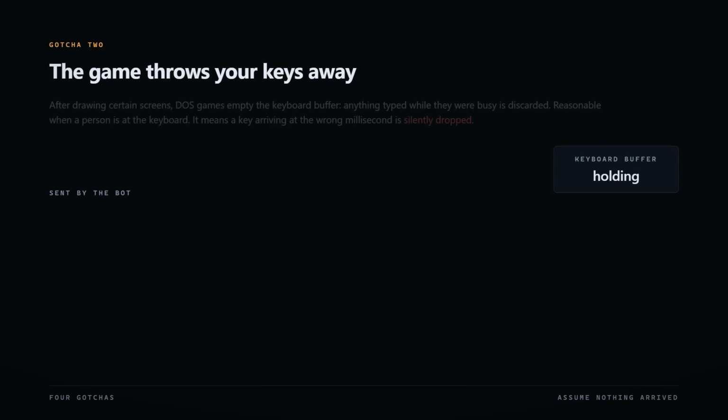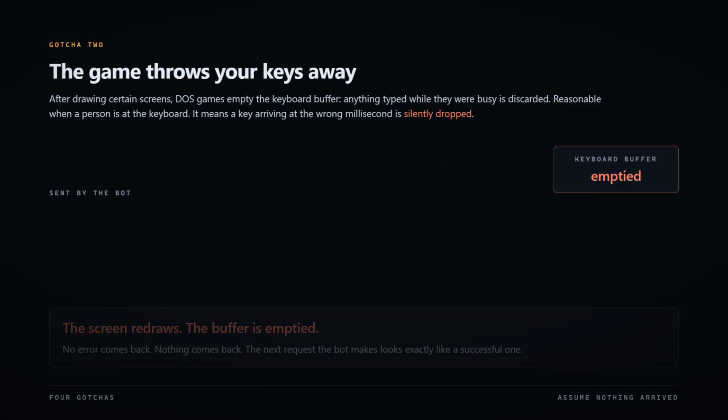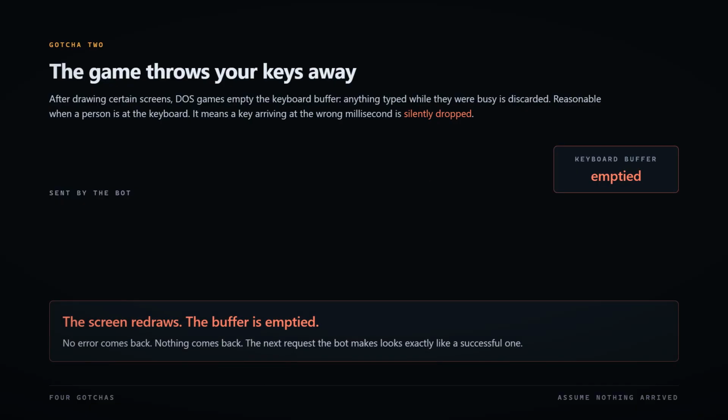DOS games do a thing where, after drawing certain screens, they flush the keyboard buffer. They empty out anything typed while they were busy. That's perfectly reasonable when a human is at the keyboard. It means a key arriving at the wrong millisecond is silently discarded. No error. Nothing. Which is why you cannot write this bot as a script. You can't write press P, then press R, then press space and expect it to work, because step 2 will occasionally vanish, and every step after it is now wrong.